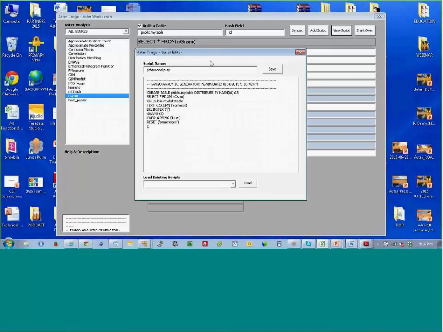So if I were to save this play, I also want to be able to say generate star.sql, where I'd say John's cool play.sql. Then I could generate a script that I could save to my desktop, and then I could share with other people. Because one of the things we want to do is I want to have preloaded scripts in here.